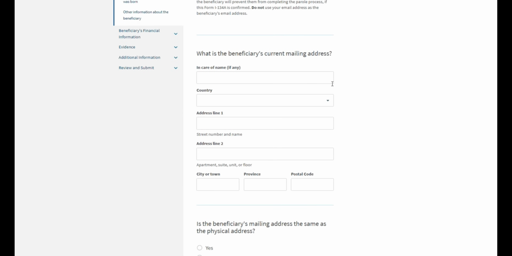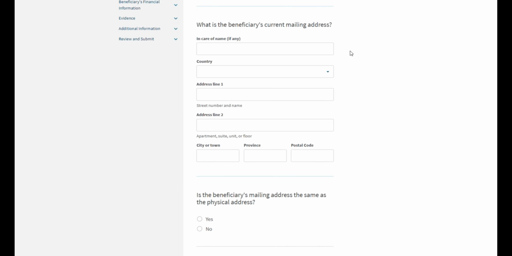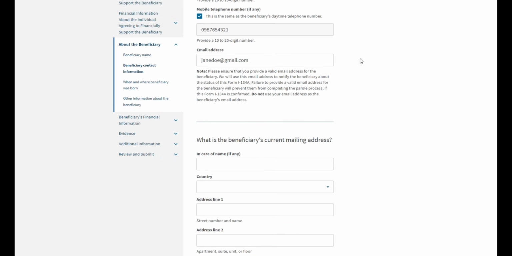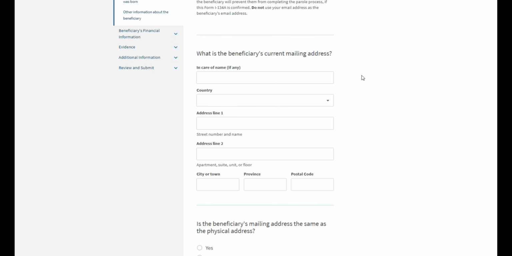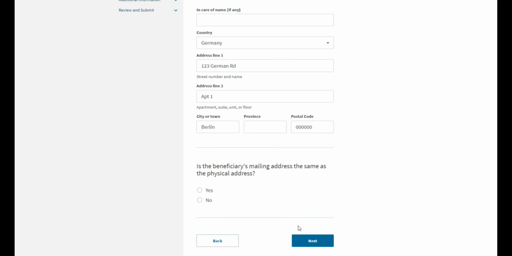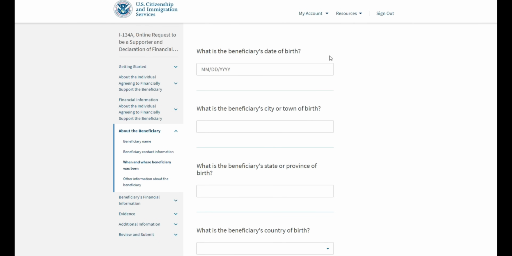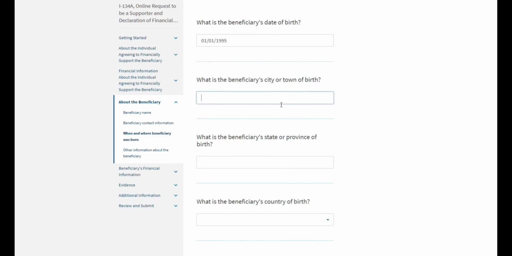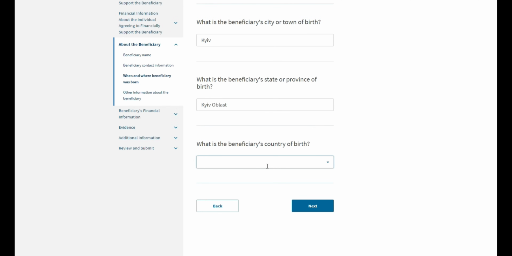Okay. Next, provide the beneficiary's current mailing address. Let's say, for instance, that Jane has escaped Ukraine and went to a different country. For example, she is currently residing or located temporarily in Germany. So we could just select where they are currently located, provide that address, and then also specify whether or not the mailing address of the beneficiary is the same as where they are residing now. So we'll just say yes. Next, provide the beneficiary's date of birth, where they were born, state, province, and country.